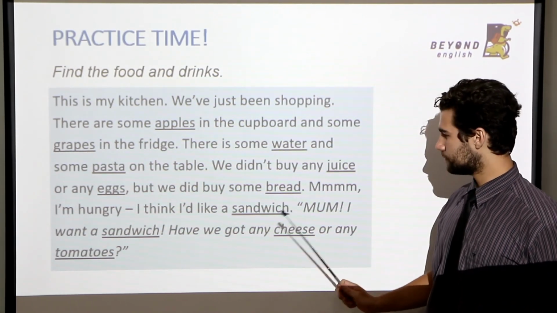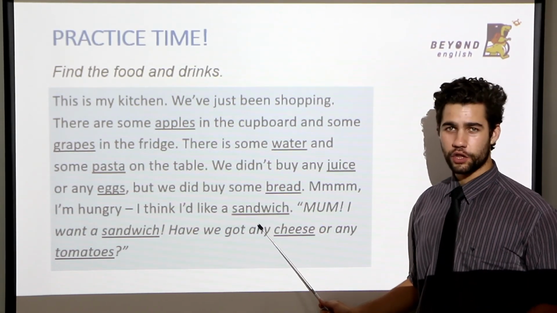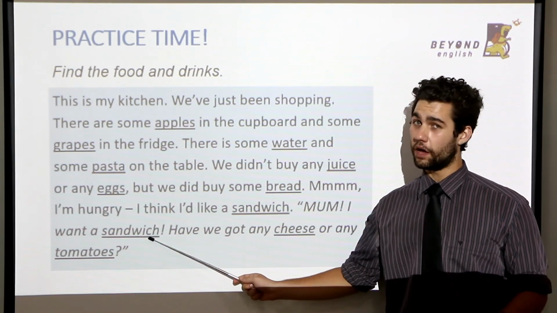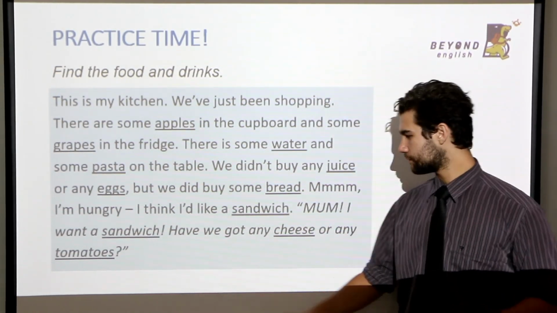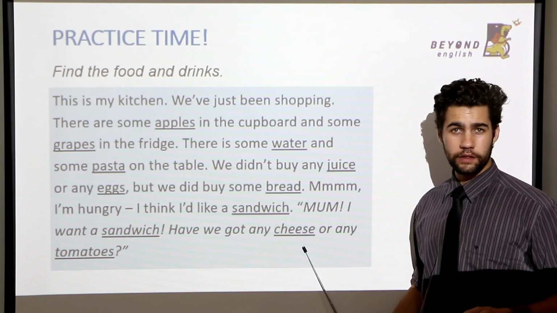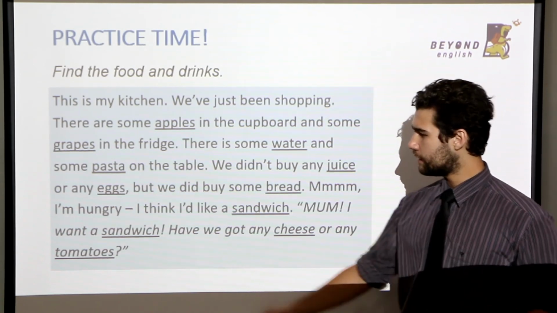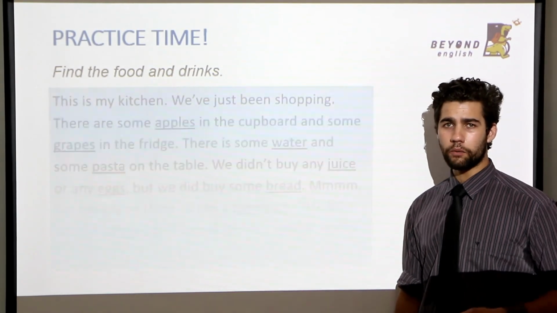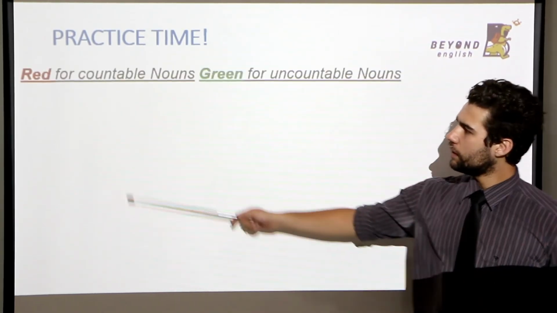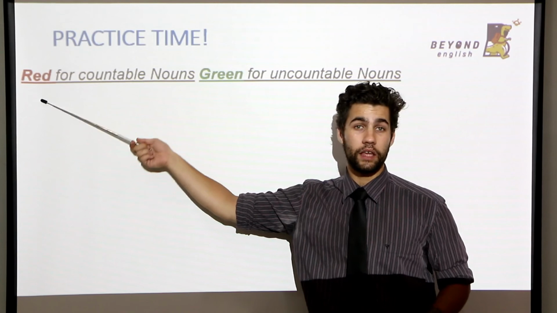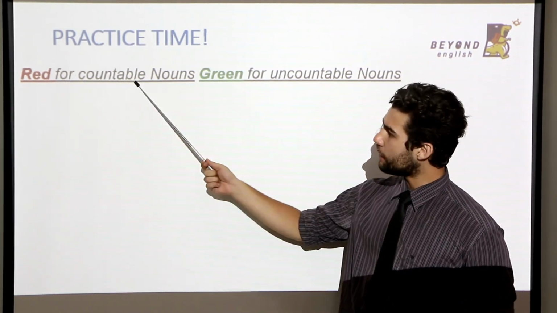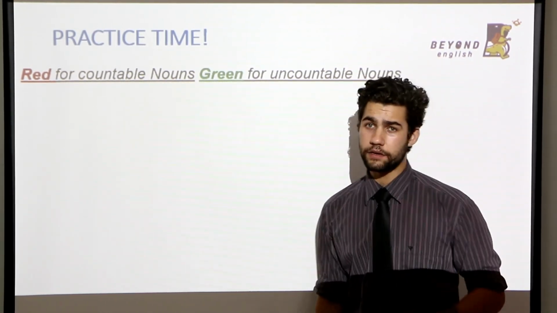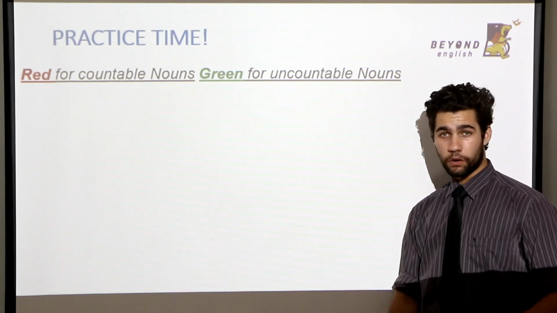Bread. Sandwich. Another sandwich, cheese, and tomatoes. Now, I want you to write the words in red for countable nouns and in green for uncountable nouns.